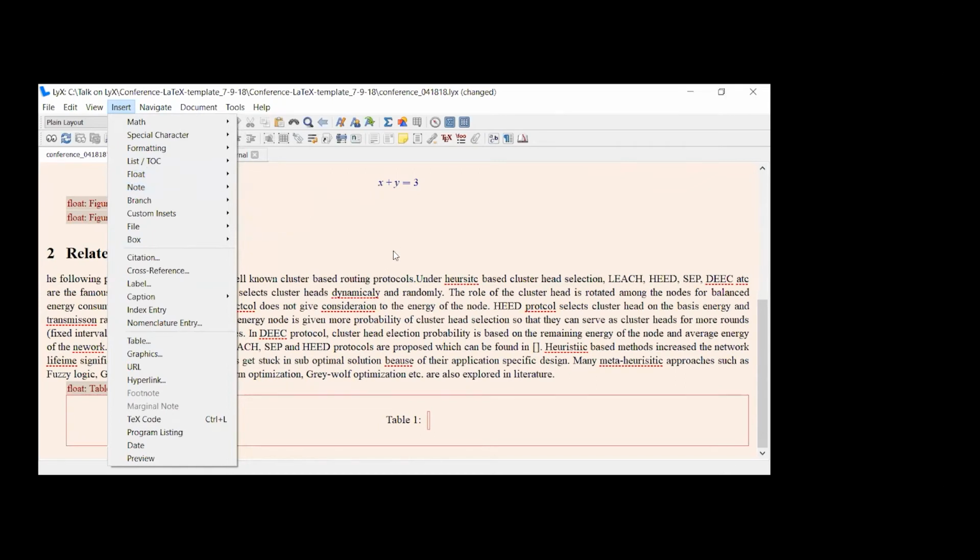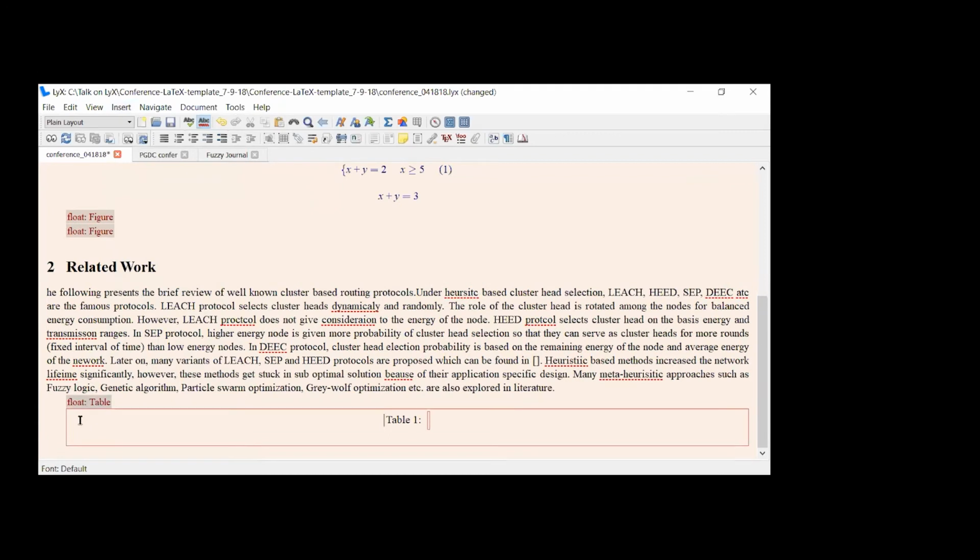By default, the placement of tables in a journal or conference paper is on the top of the page. We do not keep tables at the bottom; we always keep the tables on the top of the page. So floating the table gives you the flexibility to place your tables in the bottom default placement, on the top, or at some other place, right?